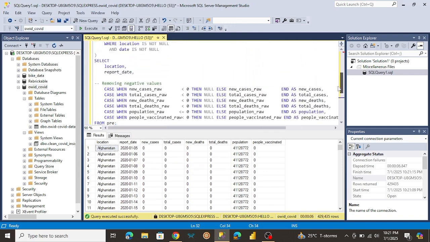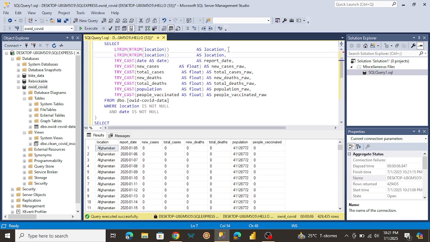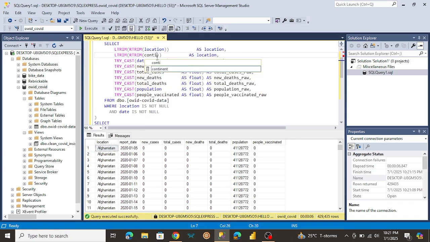So you can always feel free to adjust this view. In this case, I want to add a new column called continent, because it's going to be useful for our analysis later. So I'm just going to copy any of this, maybe location, and let me just paste it down here. Then I'm just going to replace it with continent. Yeah, we have it over here. I'm just going to name this also continent.